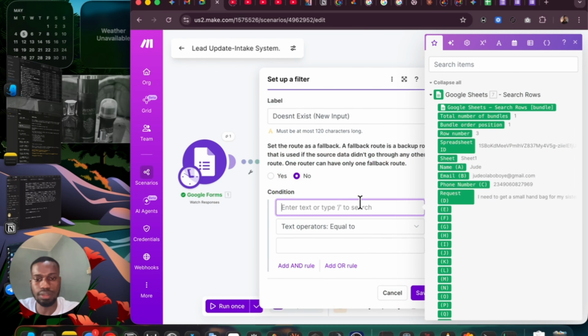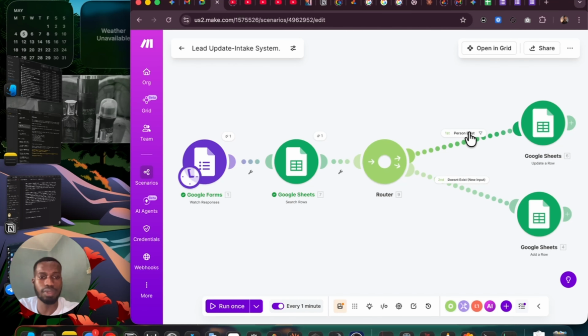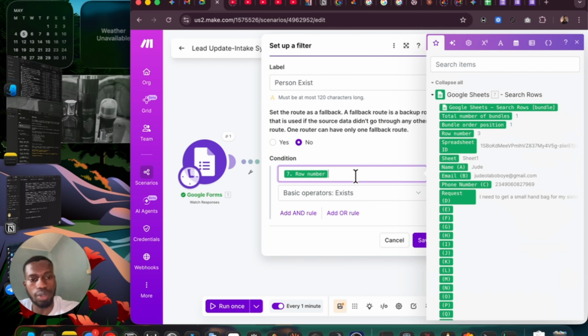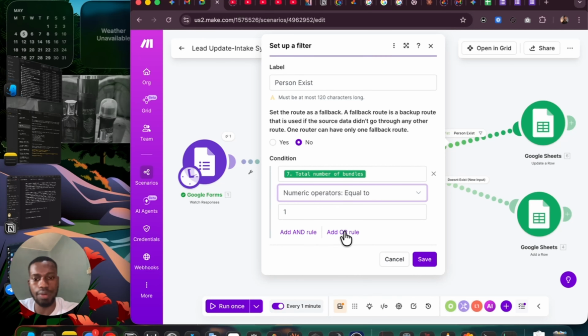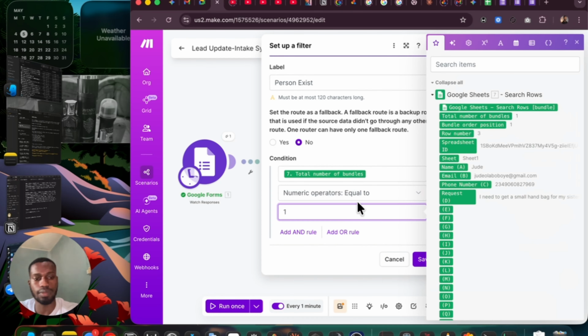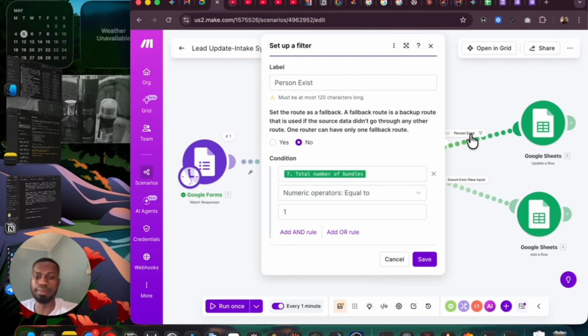If this row number, we can actually use anything. We can use bundles. If total number of bundles equals to 1, we can use a numeric operator, equals to 1. So it shows bundle of 1, then it means can save. So I mean it can work in this. It's just based on plain English, plain grammar.